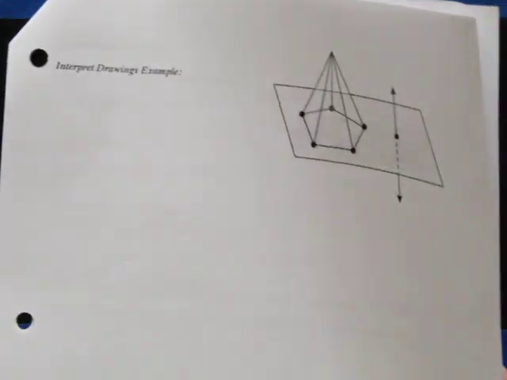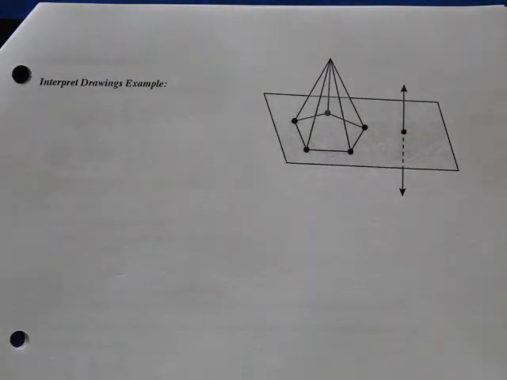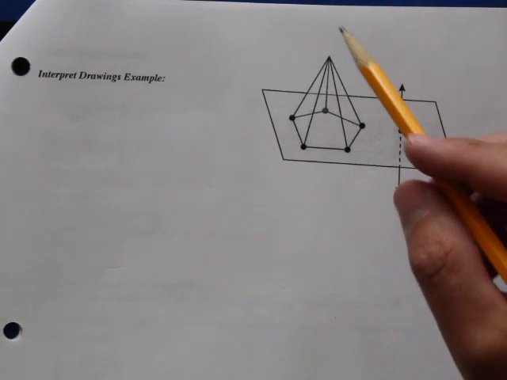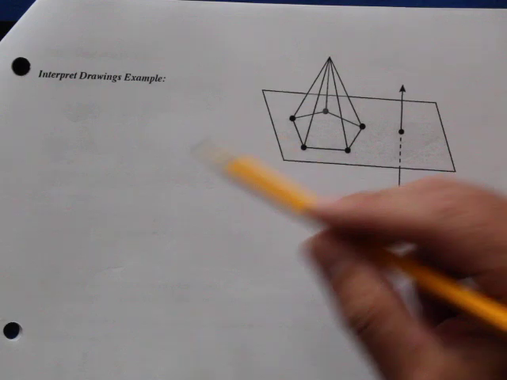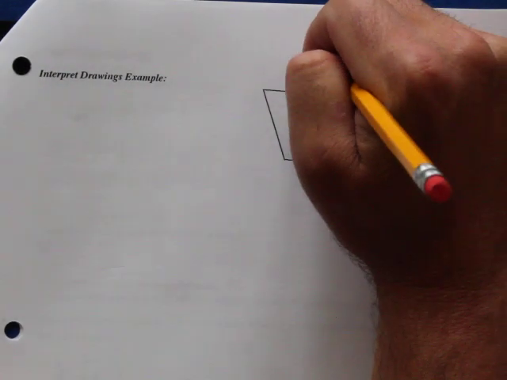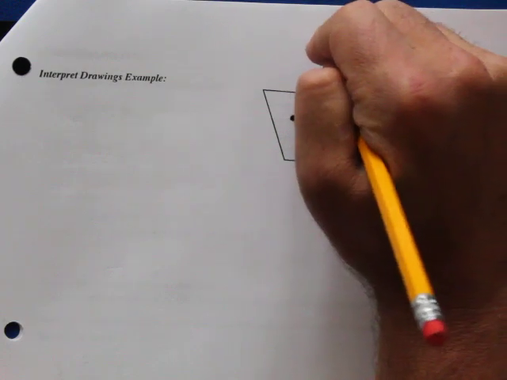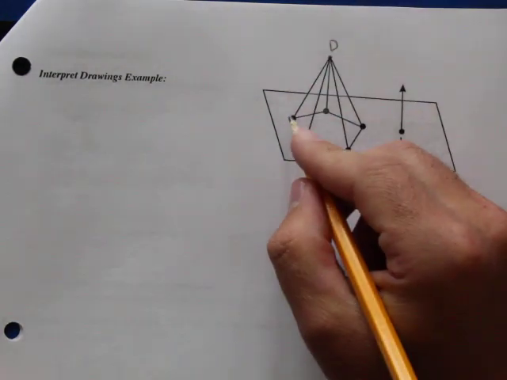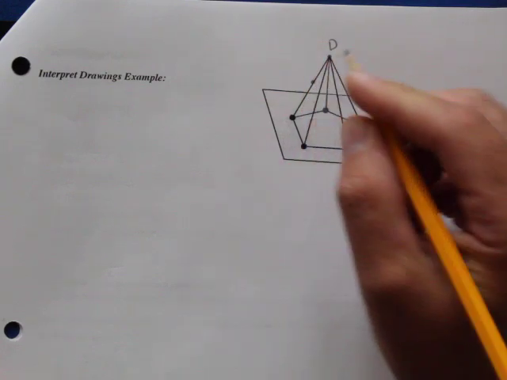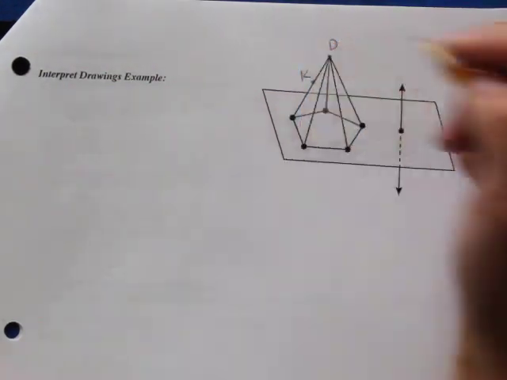And that is interpreting this drawing. So you might have something like this on the homework or on the test. We're going to label this, and then I'm going to have a few questions for you. Up here at this vertex is D. Right here on this line segment is K, about halfway down.